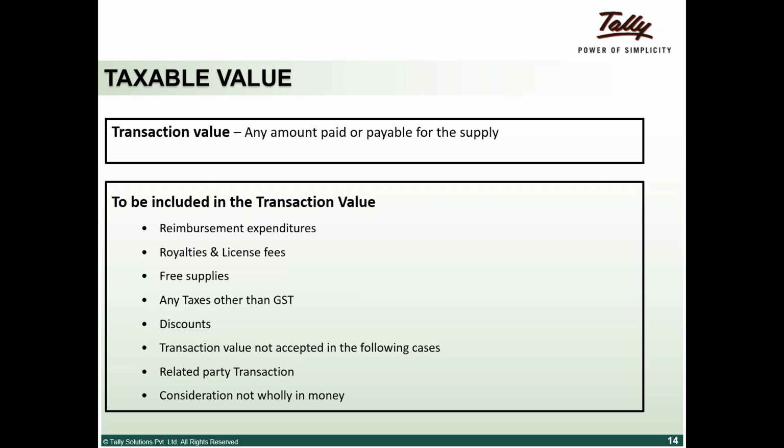But after charging 10,000, I see that this material is not moving. I take the decision about giving a discount at a later date. I go to my customer and tell him, can you offer a 10% discount which I'll pay you separately? I cannot adjust that with the transaction value.